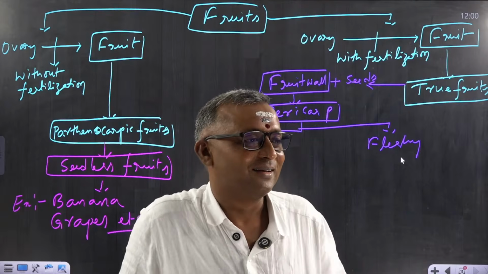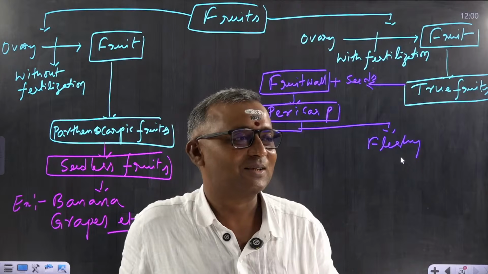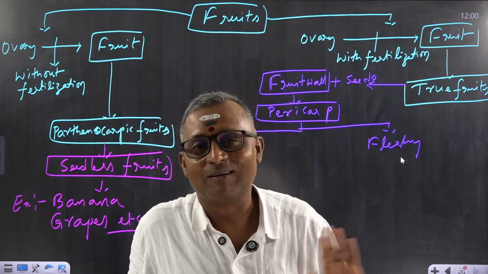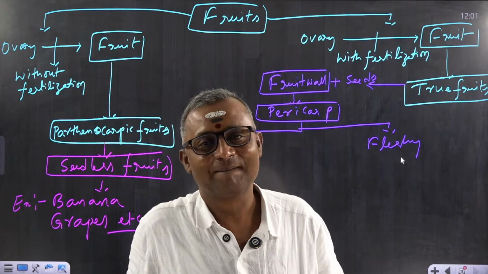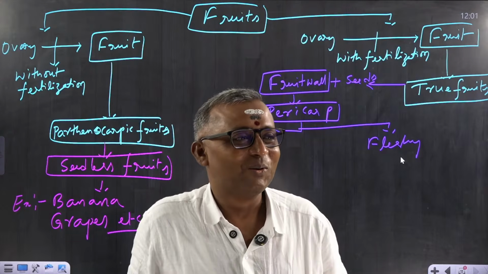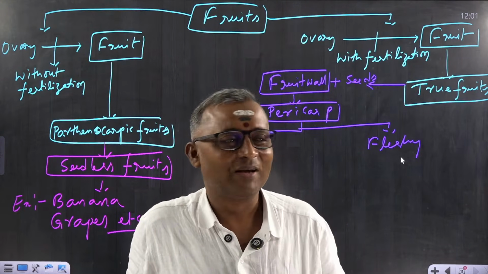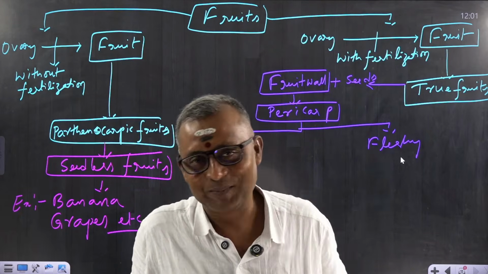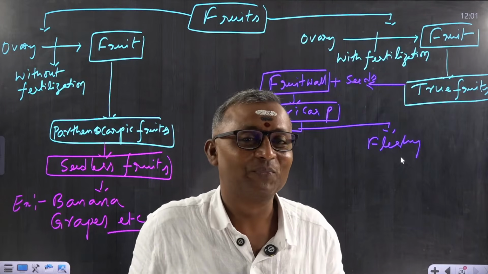So, yeah, now listen to me here. Whatever the examples that you gave, they are all not dry fruits. Be clear. Got it? Whatever the examples that you gave as dry fruit, they are all not dry fruit. Is it clear for all of you?